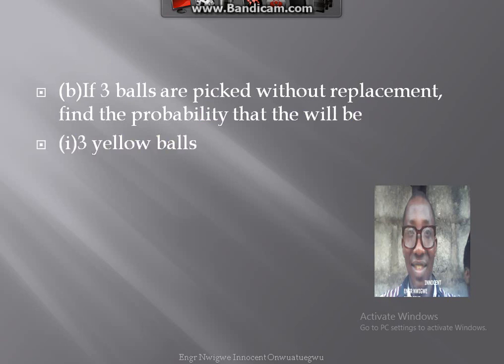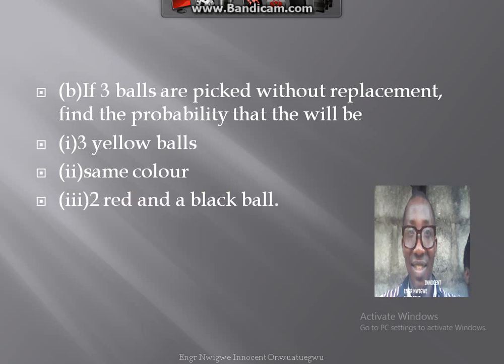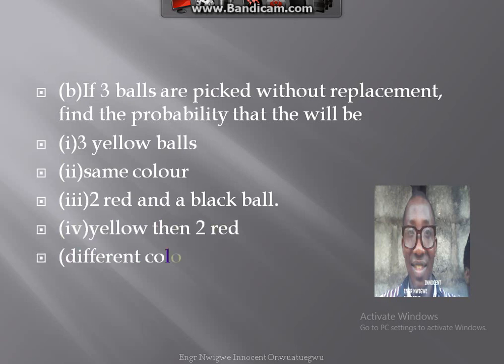B. If 3 balls are picked without replacement, find the probability that there will be I. 3 yellow balls, II. Same colors, III. 2 red and a blue ball, IV. Yellow, then 2 red, then different colors.